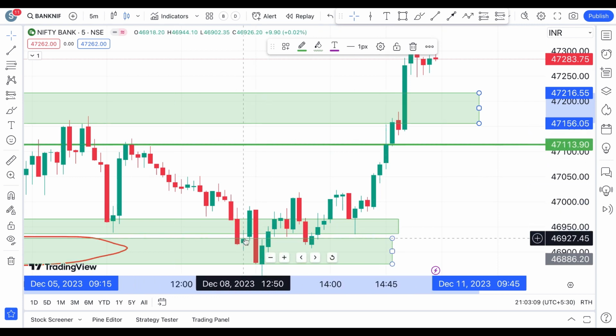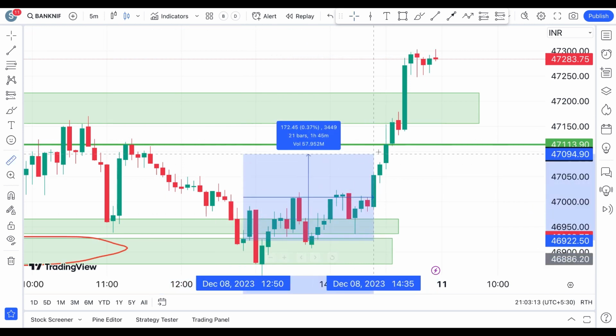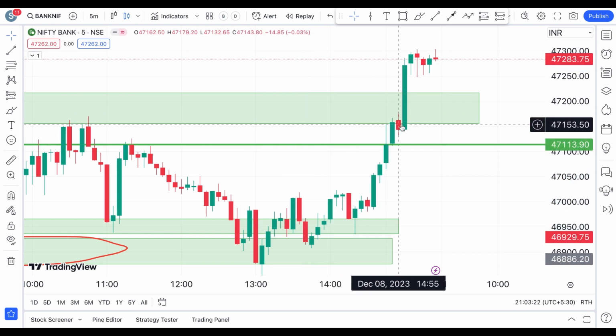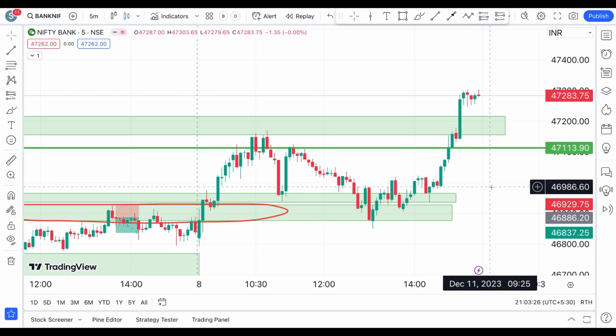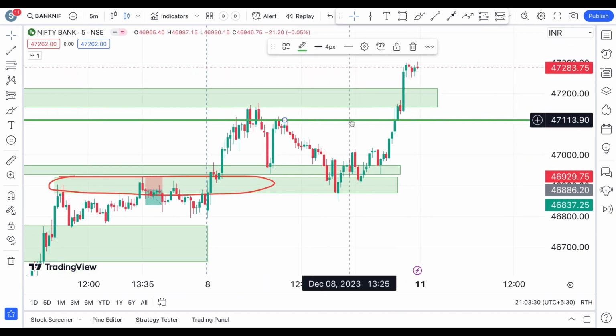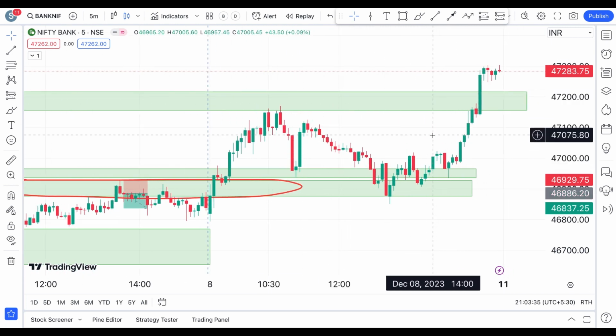Even that is reached. From there to here, we have already counted 230 points or so, and this is another 190 points, that is like 420 points on the Bank Nifty. You don't even have to wait till there. That many points on Bank Nifty is good. So on a 5 minute price action, you would have seen charts like this, and hopefully you would have taken some of these trades where you have seen some opportunities.